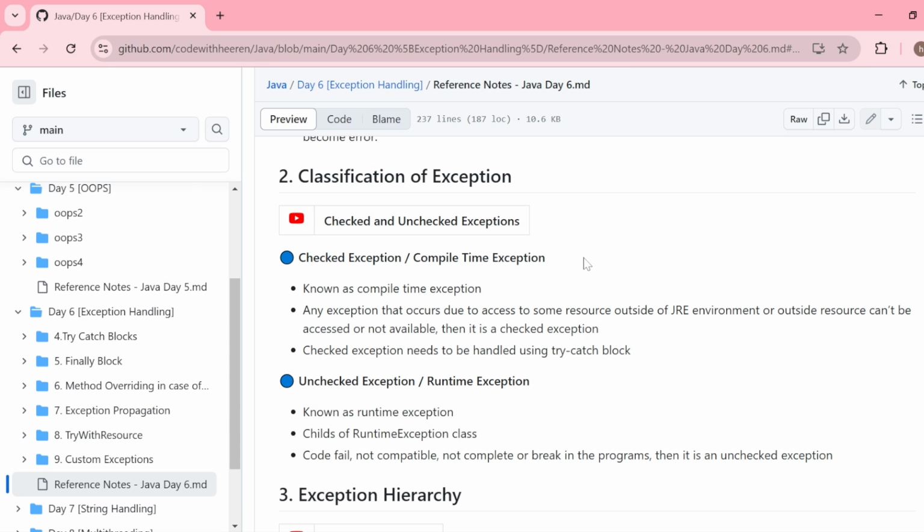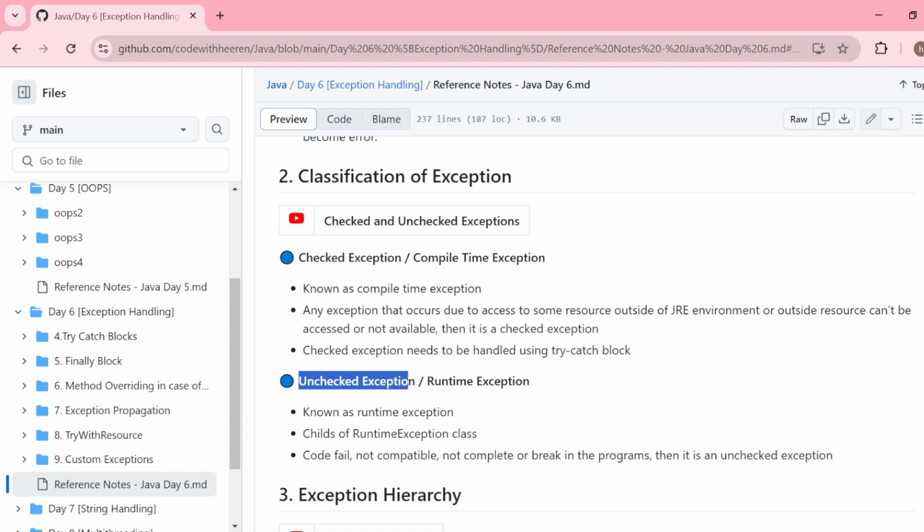Now let's move to our next topic, that is classification of exception. We have mainly two types of exceptions in Java. One is known as checked exceptions and another is known as unchecked exceptions. The question is, what is the difference between both of them?